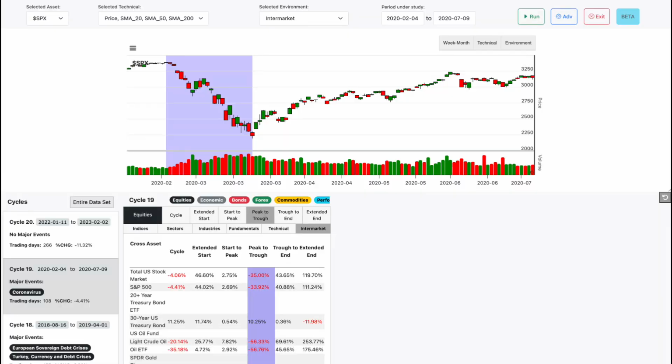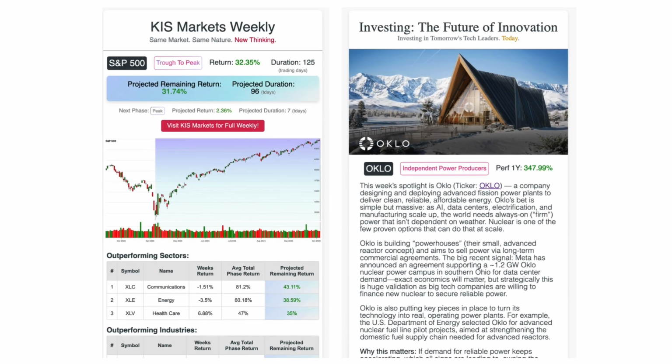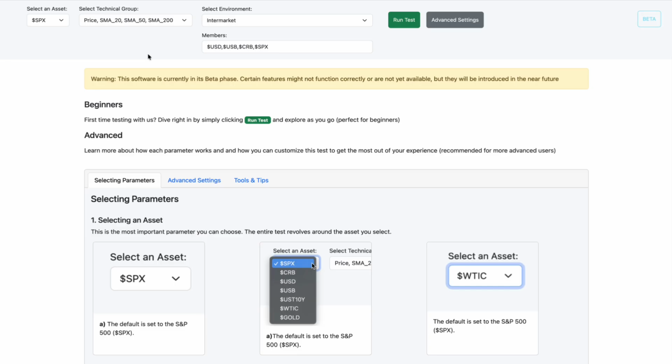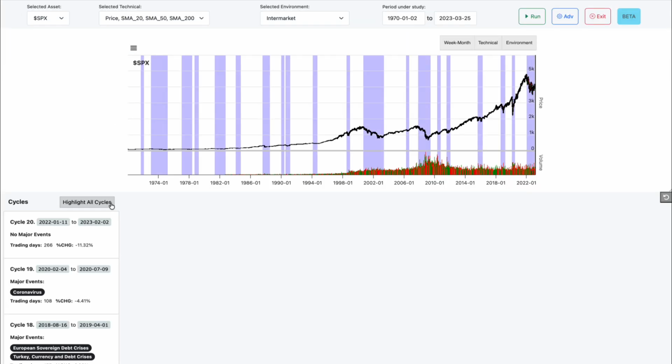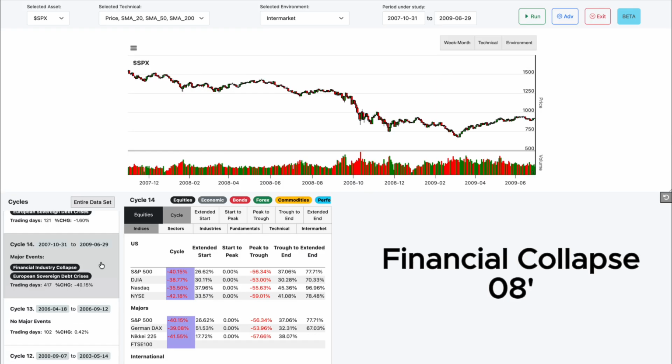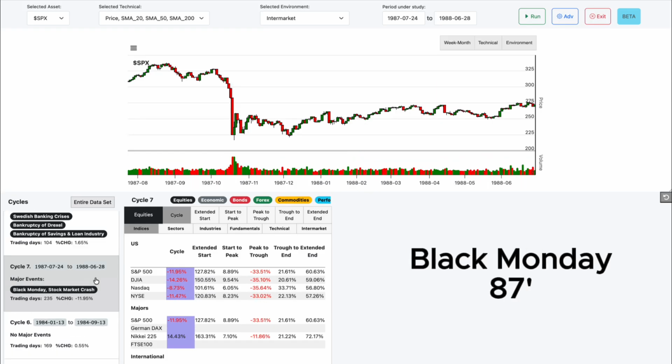What you're about to see are 3 game-changing products we're about to launch to kickstart our business. First, we have the Historical Exploratory Analysis Test, or the HEAT. What this tool does is simple, but powerful. You plug in the asset you want to analyze, and it dissects that asset's history, breaking down every major crash and cycle. From there, you can go back and analyze each crash as if you were there when it happened.